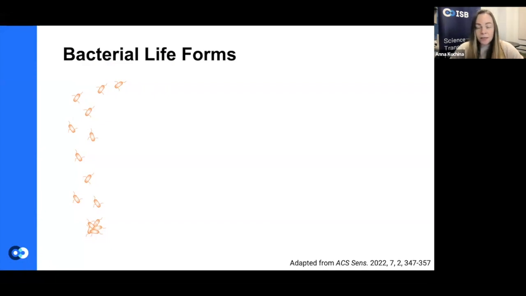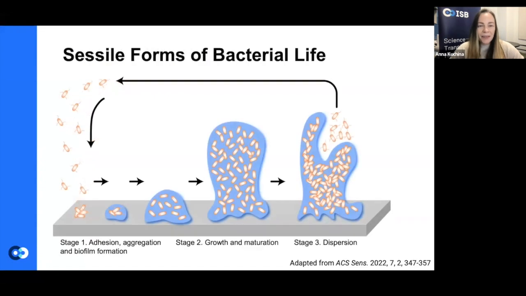The bacterial life cycle is actually more complicated, and it also includes sessile or adherent forms of bacterial life. When bacteria have a suitable substrate, shown here in gray, they can adhere to that substrate, aggregate there and signal to each other. Once they start signaling, they work on creating a little protective bubble around themselves, which is called an extracellular matrix or extracellular polymeric substances, or EPS. It's shown here in blue.